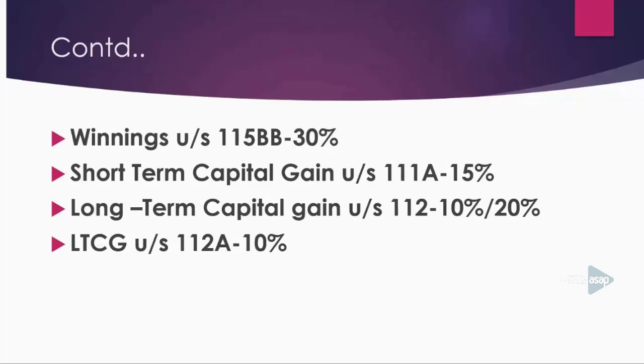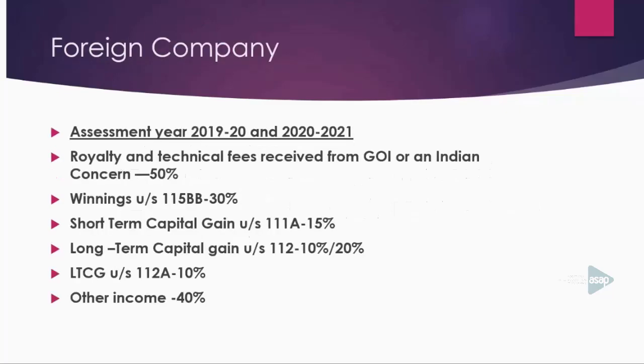Now, if your company is a foreign company, the assessment is quite easy. If your company is a foreign company, there's no difference between the assessment of a foreign company in the assessment year 2019-20 and the assessment year 2020-21.